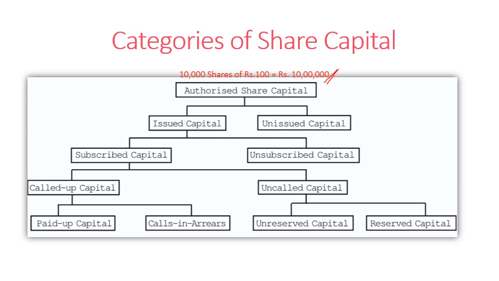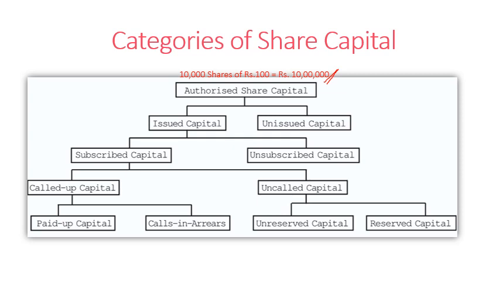So 10,000 shares of rupees 100 each. 10 lakh rupees is the authorized share capital of the company. This is the maximum amount of capital, rupees 10 lakh. This company cannot raise funds more than this 10 lakh. The maximum limit is 10 lakh. They cannot issue shares to the public more than this rupees 10 lakh.